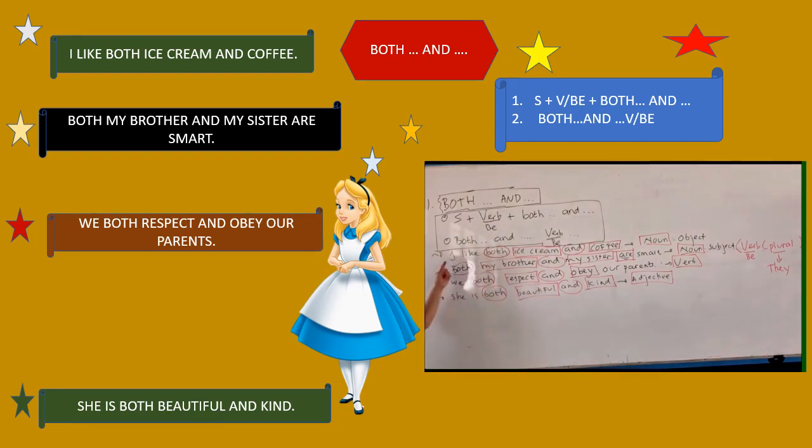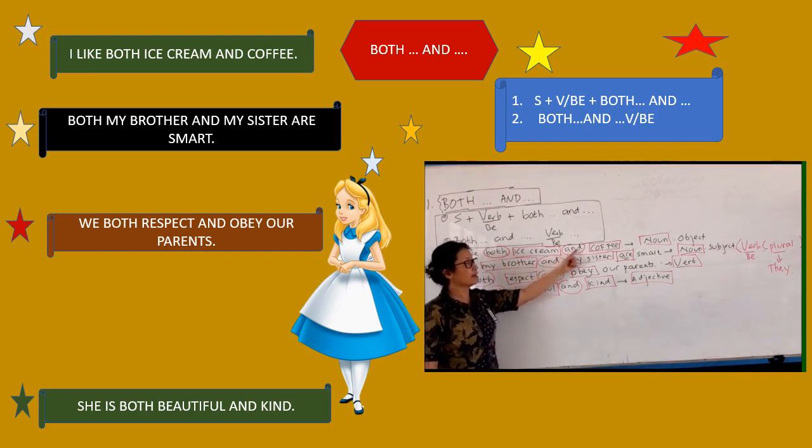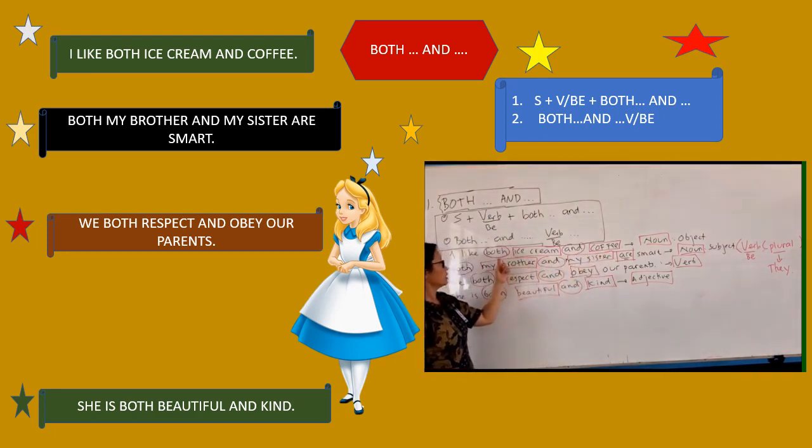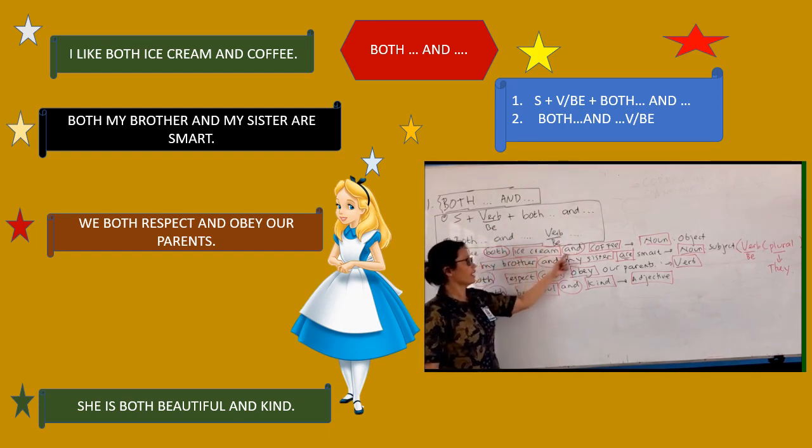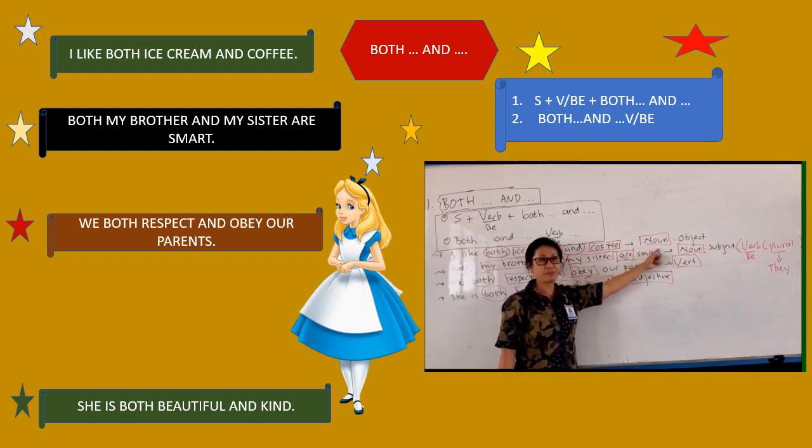Okay? Now let's see. I like both ice cream and coffee. So here, according to this pattern, I like both and. Remember? Both and can connect noun, parallel, sama, equal, right?